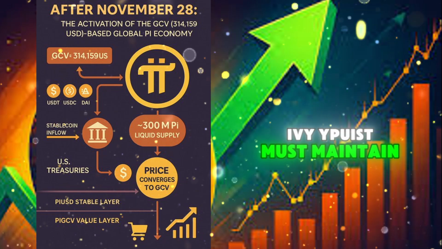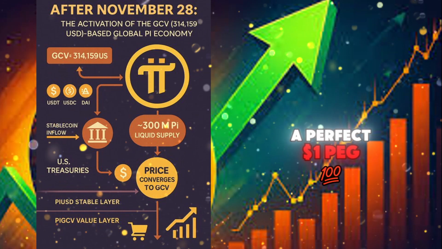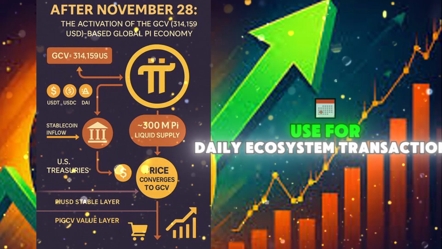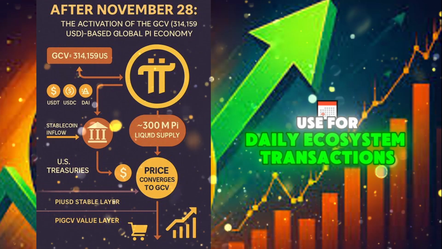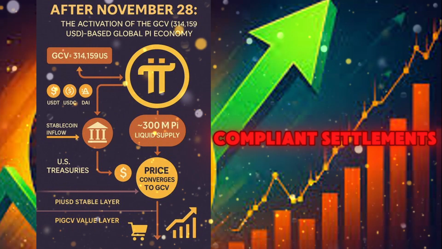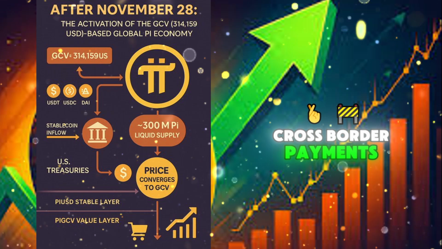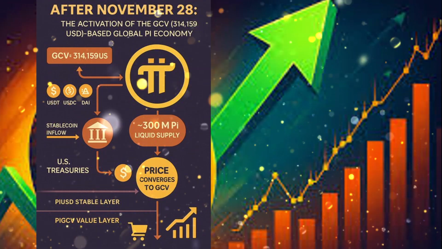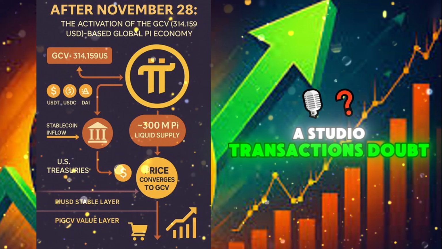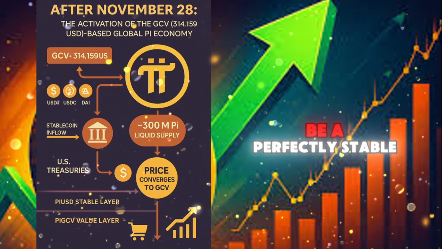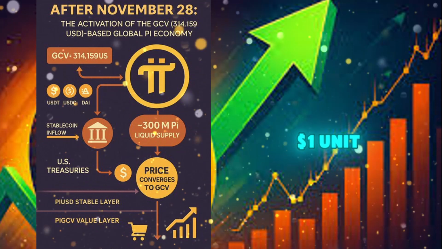Why PiUSD must maintain a perfect $1 peg. PiUSD becomes the internal settlement layer, used for daily ecosystem transactions: ISO 20022 compliant settlements, cross-border payments, internal accounting, merchant operations, App Studio transactions, DAO economic flows. Therefore, PiUSD must be a perfectly stable $1 unit.